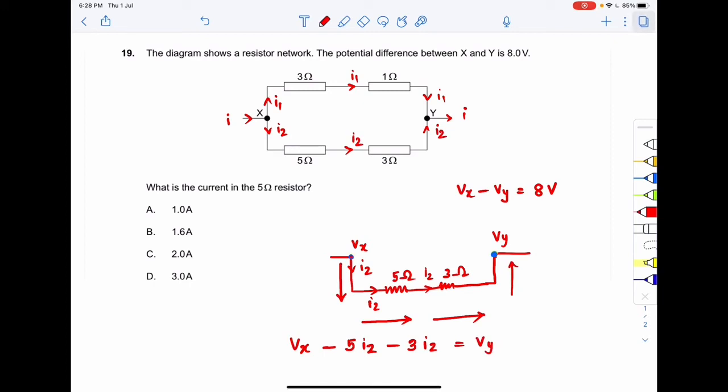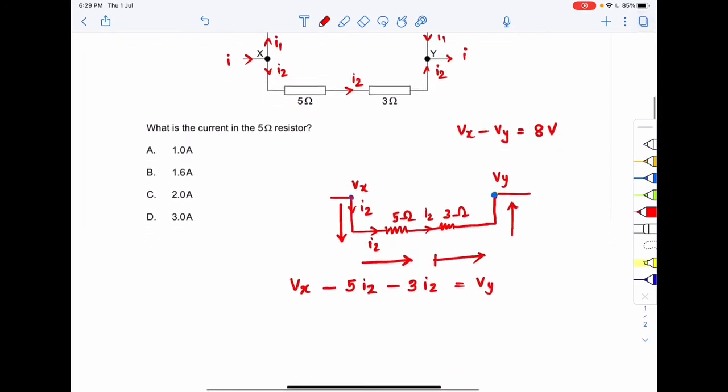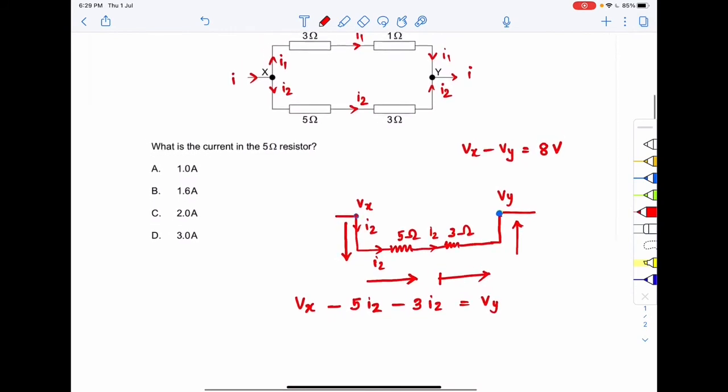Vx, right? After point X the I2 current is flowing through the 5 ohm resistor and we are going in the direction of current, so net potential drop will take place, which is I times R, which is 5 times I2. Again I2 current is flowing through the 3 ohm resistor and we are going in the direction of current, so net potential drop again will take place, right? And finally by traveling in the direction of the current we reach the point Y, right? So at the point Y what is the potential? Vy. So this is the basic Kirchhoff's law for the sub-circuit.